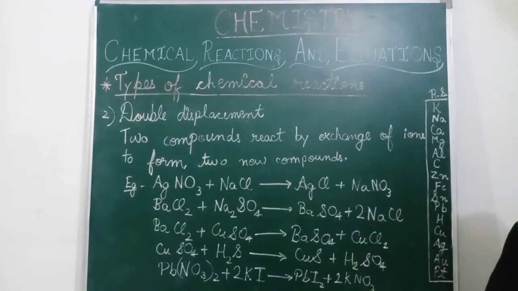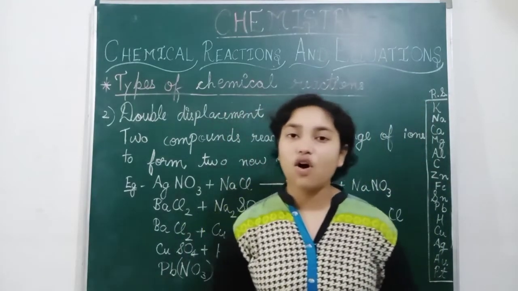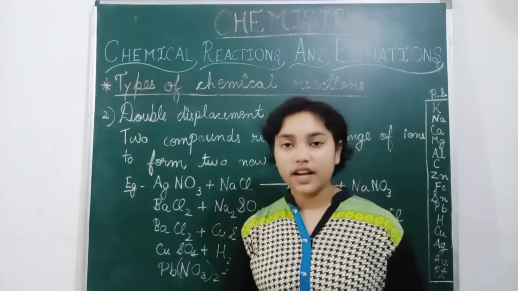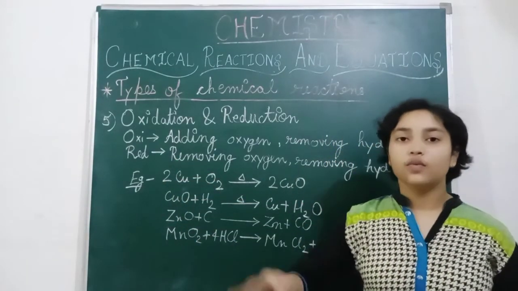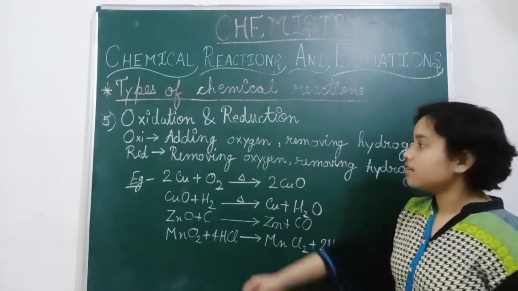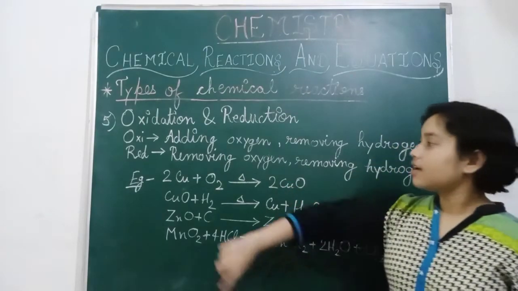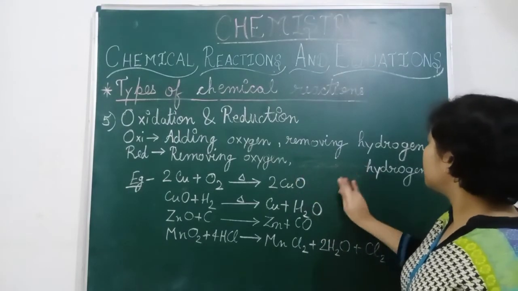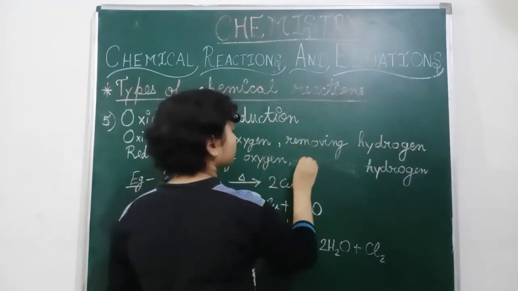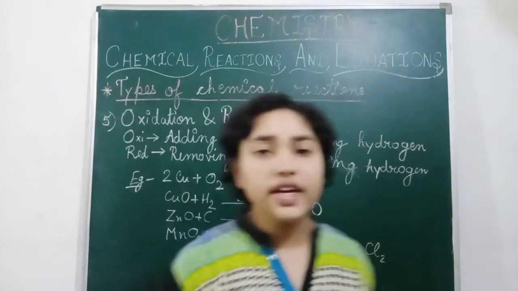Double displacement reaction is very easy if you learn this reactivity series. So now let us move to our last topic of this chapter, that is oxidation and reduction, which together are called redox reaction. Oxidation is adding oxygen and removing hydrogen, and reduction means removing oxygen and adding hydrogen.